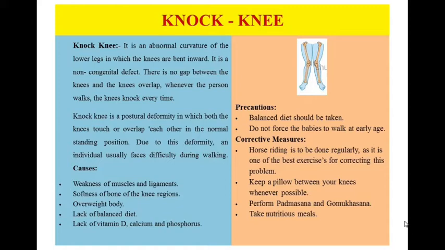Corrective measures: horse riding is to be done regularly as it is one of the best exercises for correcting this problem. Keep a pillow between your knees whenever possible. Perform Padmasana and Gomukhasana. Take nutritious meals.